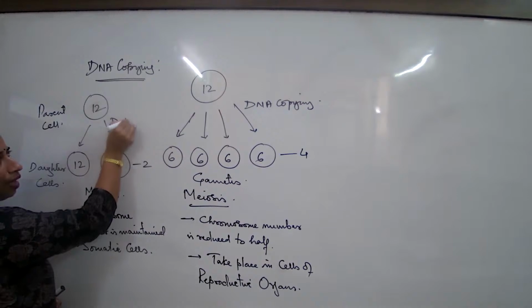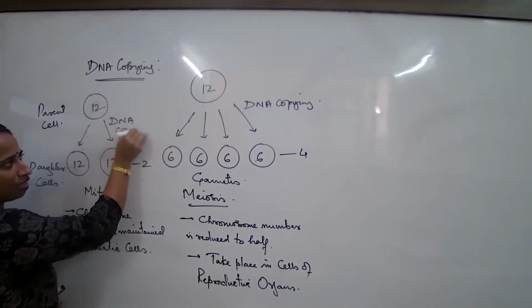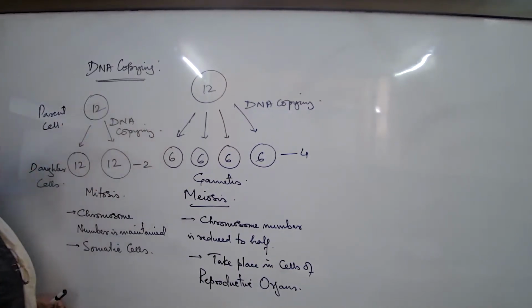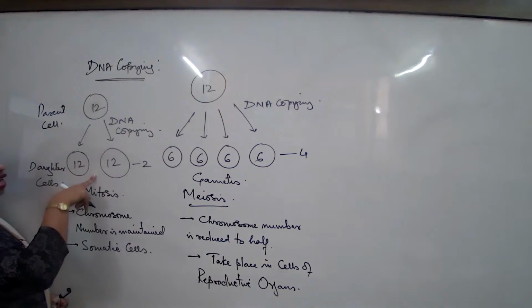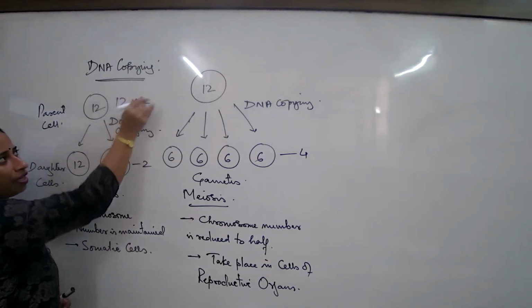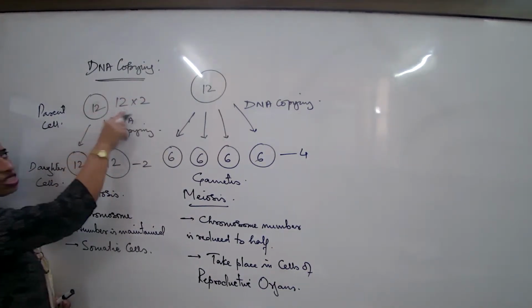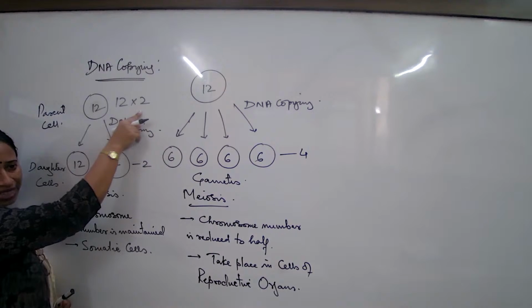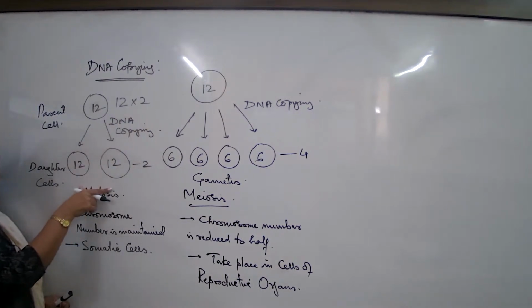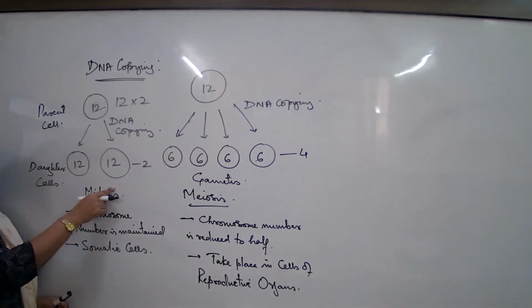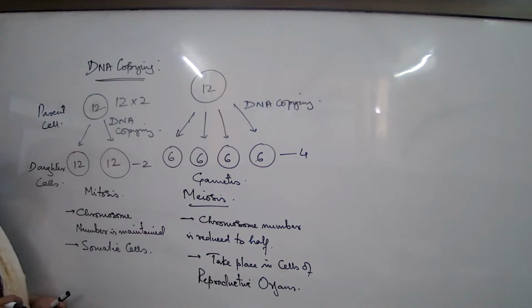Is DNA copying happening here? Definitely, this is very clear to understand. Yes, DNA copying is happening. So actually I understand that here what is happening at one of these stages, this is the process which is taking place, and then again that divides to 12 and 12. Very simple, right?